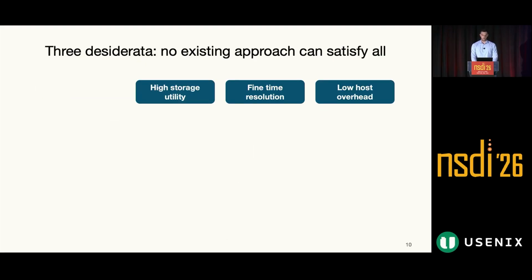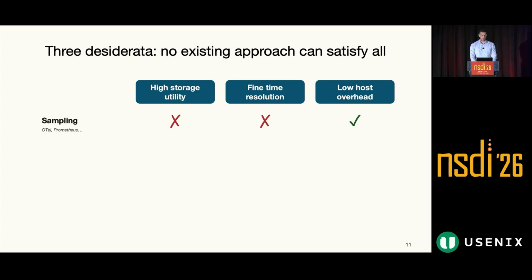So in summary, we can identify 3 requirements for an ideal metrics monitoring system. First, thinking of the Uber case, an ideal monitoring system should maximize storage utility. And by storage utility, I mean that a monitoring system should try to persist only those data that contain useful insights, while disregarding irrelevant and redundant data. Second, as we just said, we want fine-grained visibility. And third, we don't want the monitoring system to contend with the application workload.